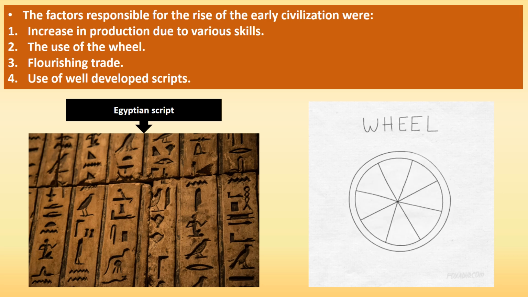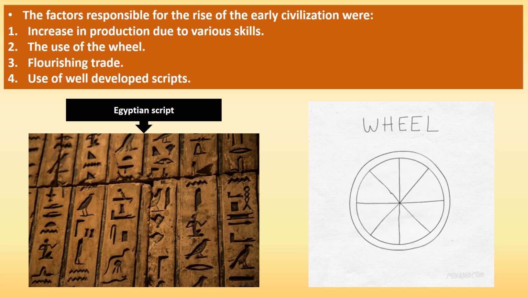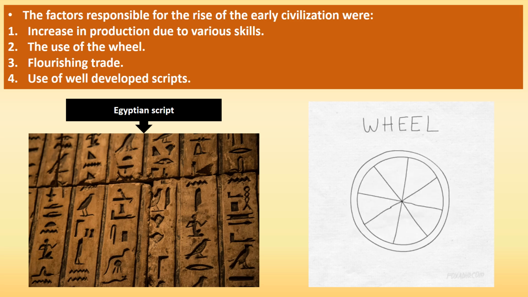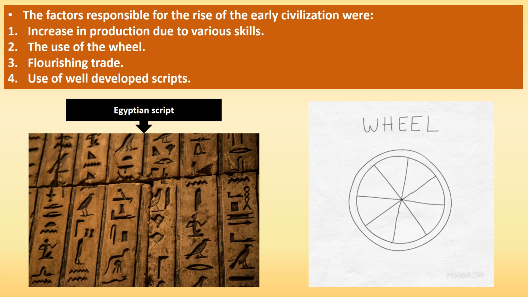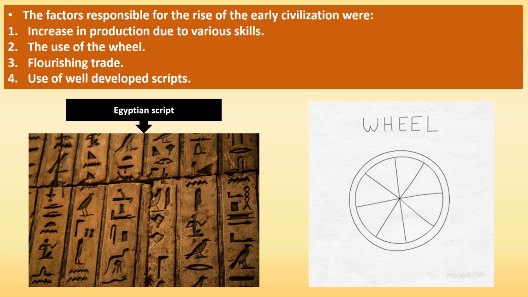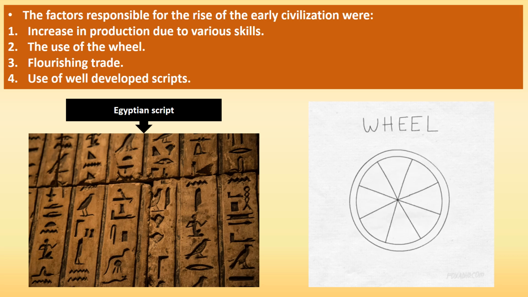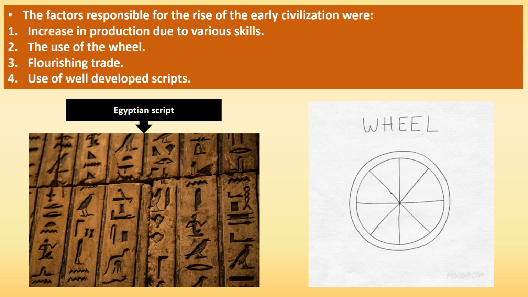During this time, some of the civilizations rose. Some of the factors responsible for the rise of the early civilizations are increase in agricultural production, the use of the wheel, flourishing trade, and use of well-developed scripts.